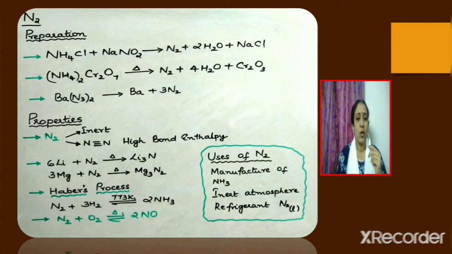Coming to the uses of nitrogen, the most important uses are: nitrogen is used in the manufacture of ammonia. It is also used to provide an inert atmosphere in reactions, and it is also used as a refrigerant.